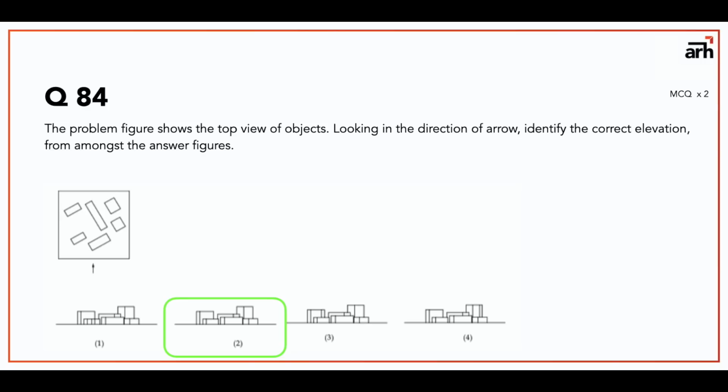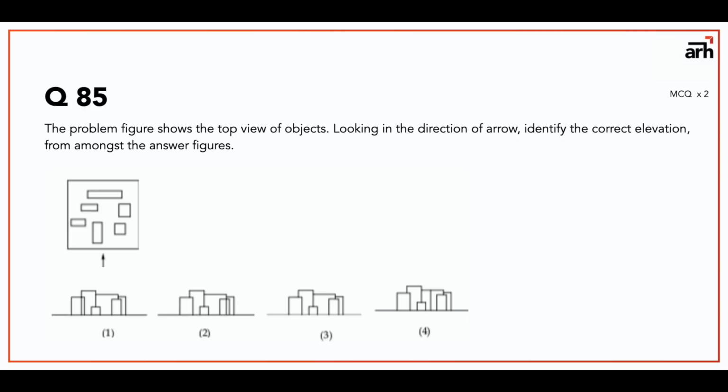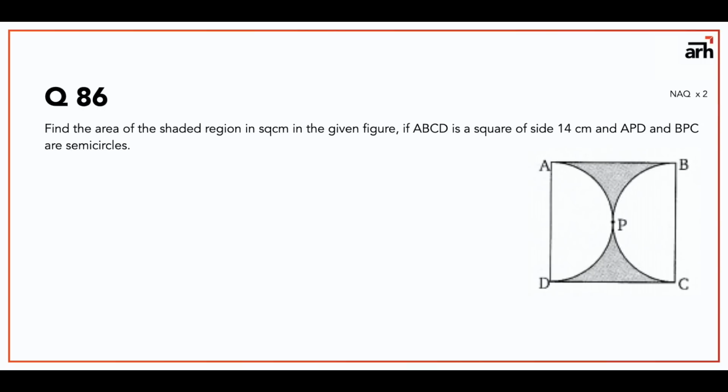I mean, it's correct, but you can also check this type of question from the options. In question number 85, you can see that from the options itself, option number 3 is correct. So that is your 2 marks MCQs. Now we will move on to 2 marks NAQs.